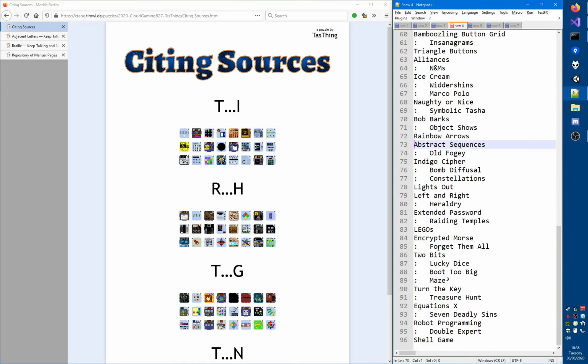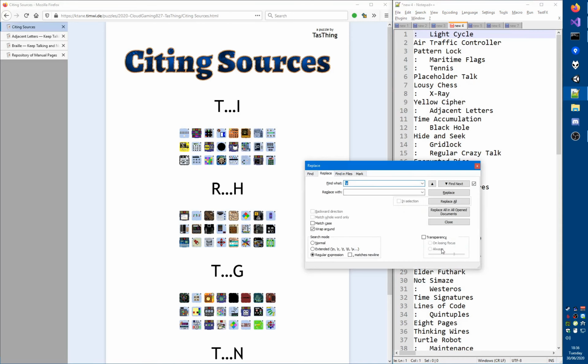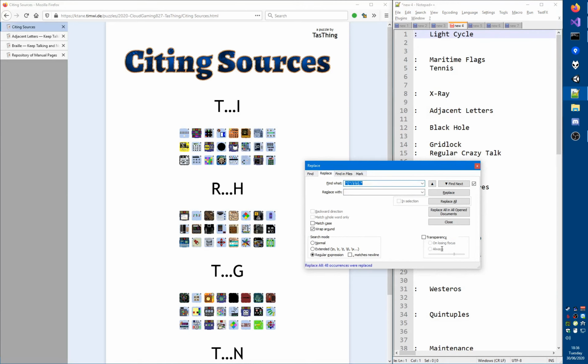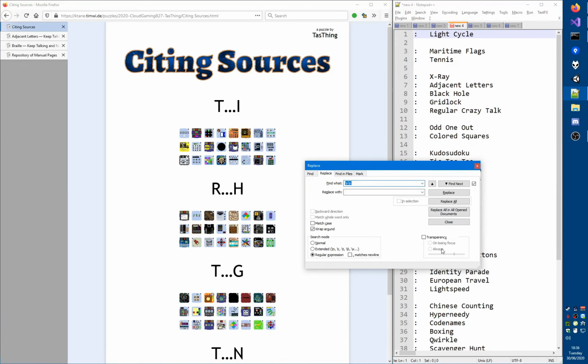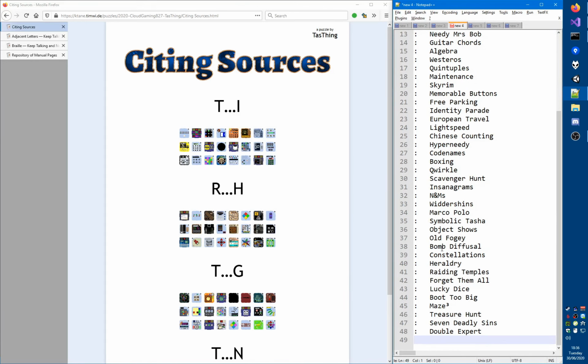Okay, and we want to look at the first letter. So first of all, we want to get rid of all of the lines that start with a colon, right? And then remove all the extraneous new lines. And then we want just the first letter of these modules. Okay, so I'm going to just do this.